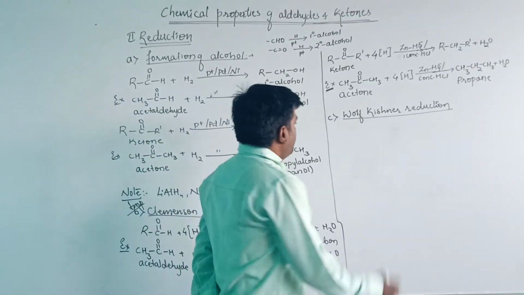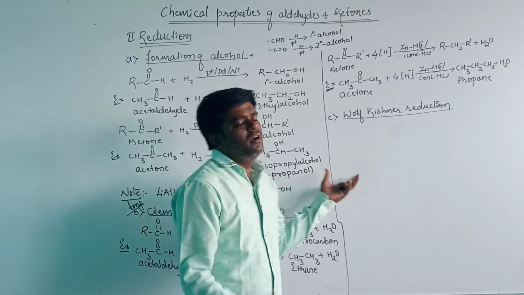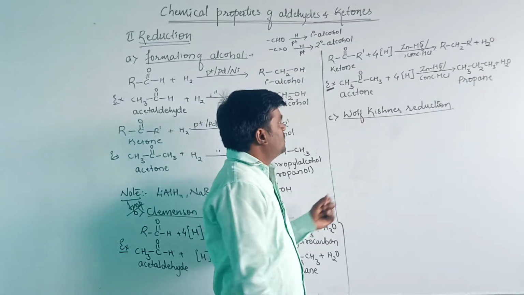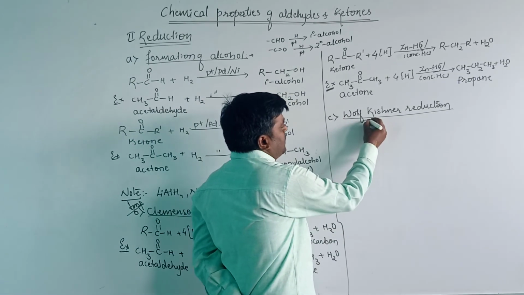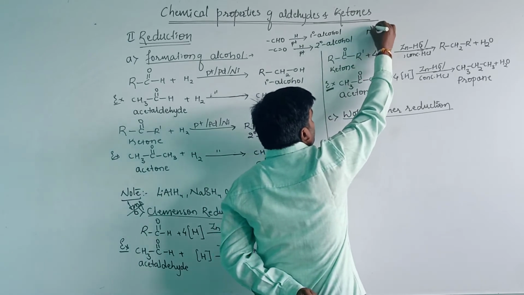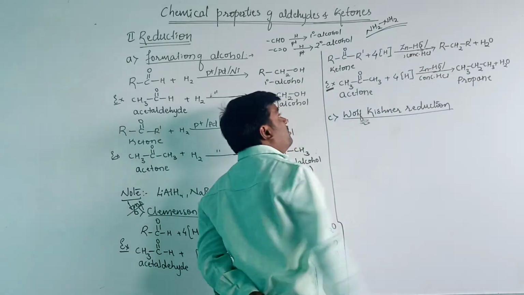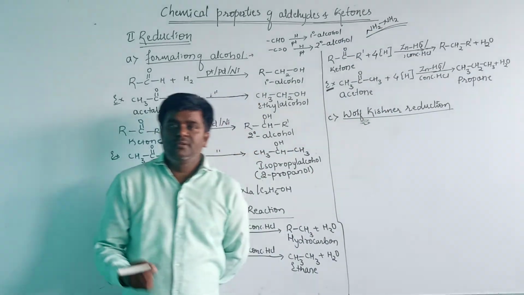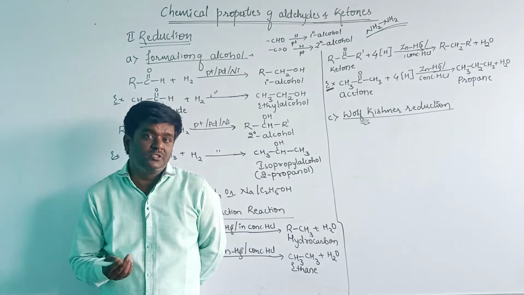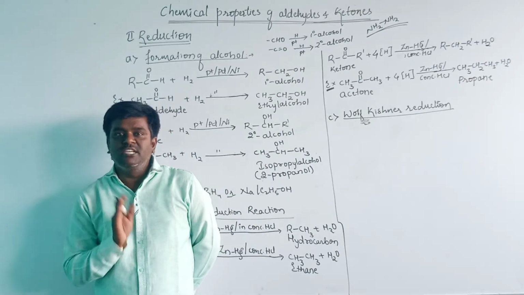Let us see. Aldehydes and ketones react with hydrazine. Hydrazine is NH2NH2. We have seen in the earlier properties, the first property, nucleophilic addition elimination reaction, in that the addition of ammonia and its derivatives, the addition of hydrazine to the aldehydes and ketones.